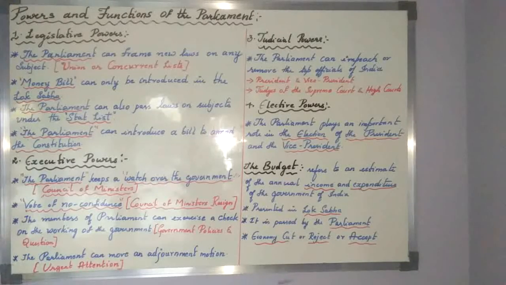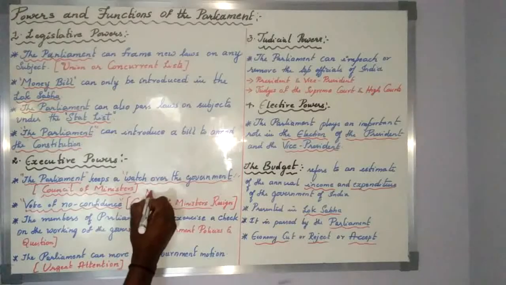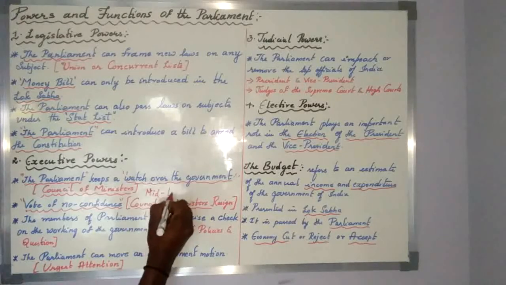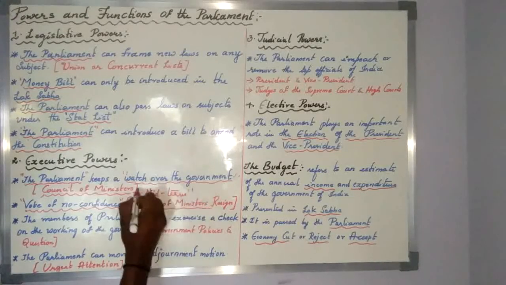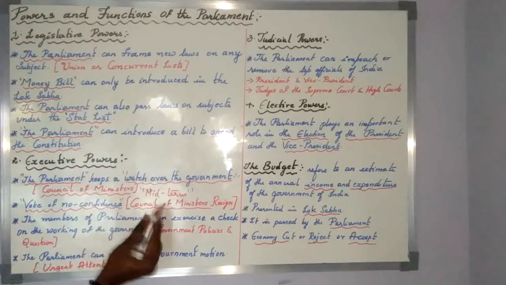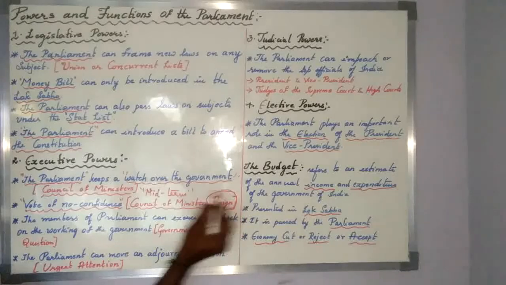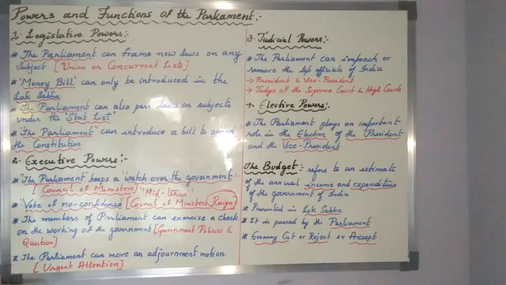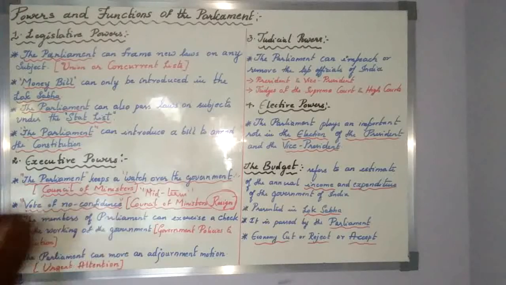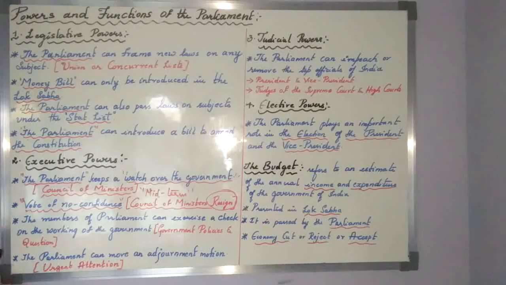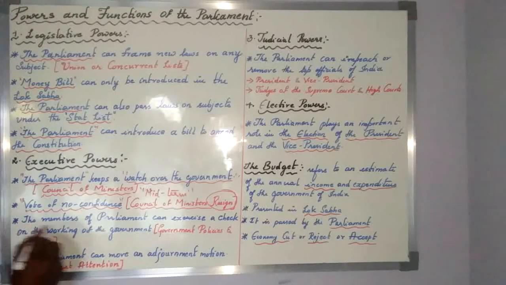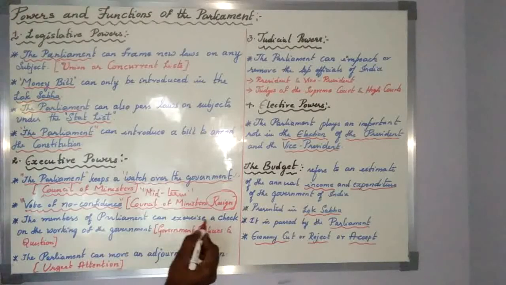Midterm election, we call it. We will go for a midterm election if a vote of no confidence is passed on the council of ministers. The entire ministry has to resign. If they resign, it means the government gets dissolved. This is the speciality of the vote of no confidence, and it can be used only in the Lok Sabha house.